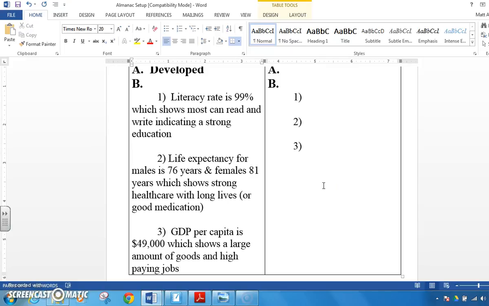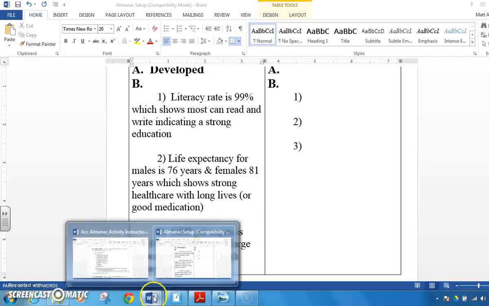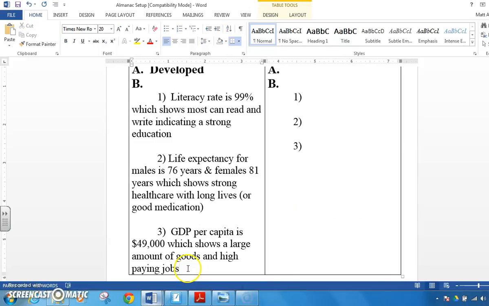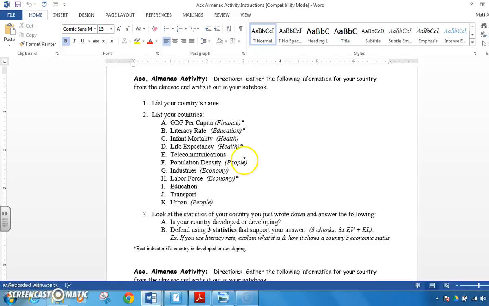Can I give you a hint here? Use your best indicators that are up here. Our best indicators being these guys right here. And make sure that not every time you're writing literacy rate, life expectancy, GDP. Switch it up. I want to see, can you use infant mortality rate to explain things? Can you use labor force to explain things? I want you to switch it up. So you can't use the same 3 each time. You've got to use combinations of them.